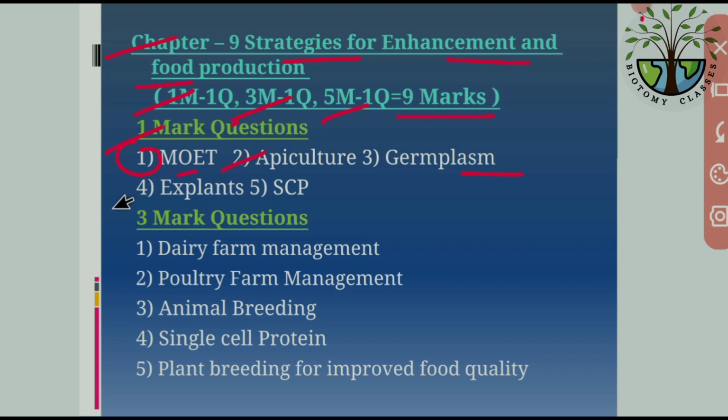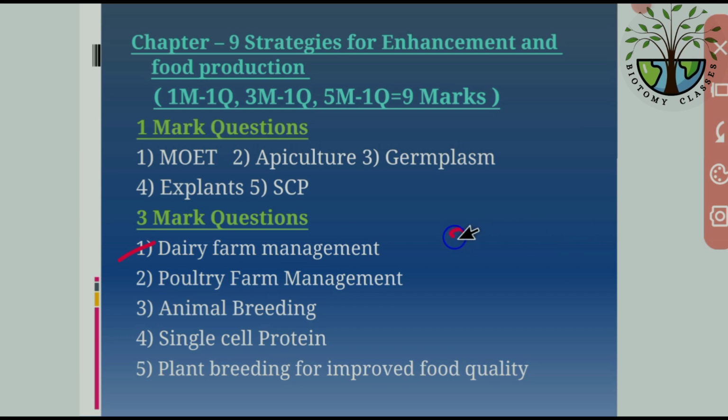The fourth one is explants. Explants are the part of tissue which is mainly used in plant tissue culture techniques. And the fifth question is single cell protein. We have to write 1 or 2 sentences for 1 mark questions, or they will ask in the MCQs.